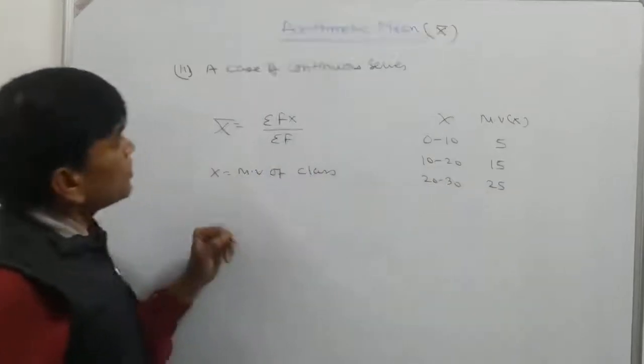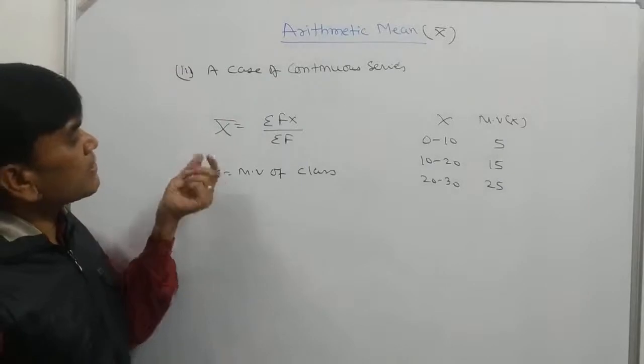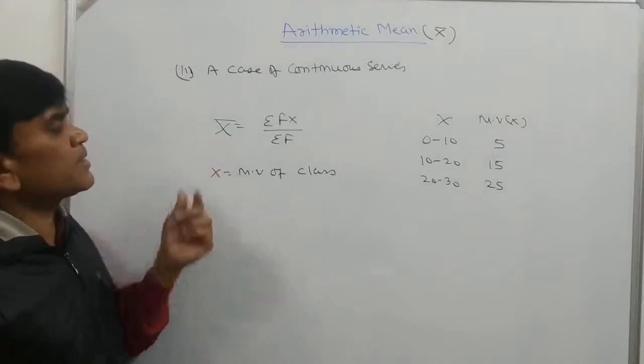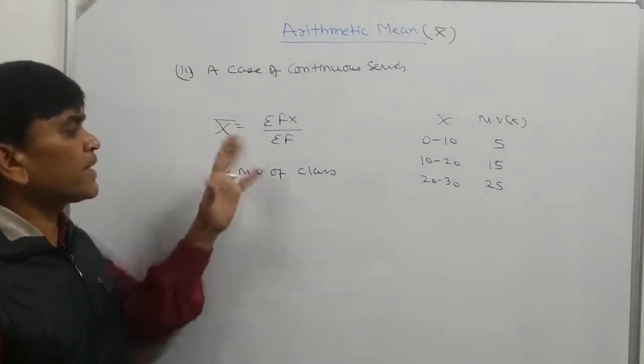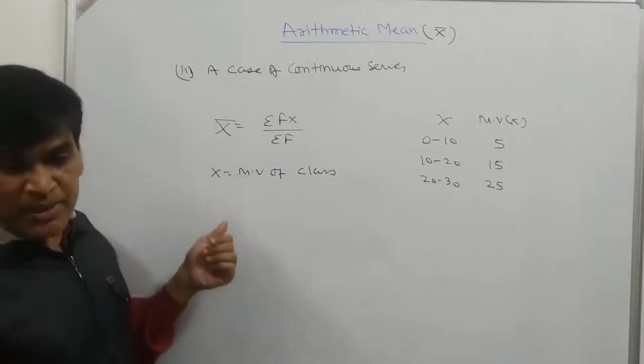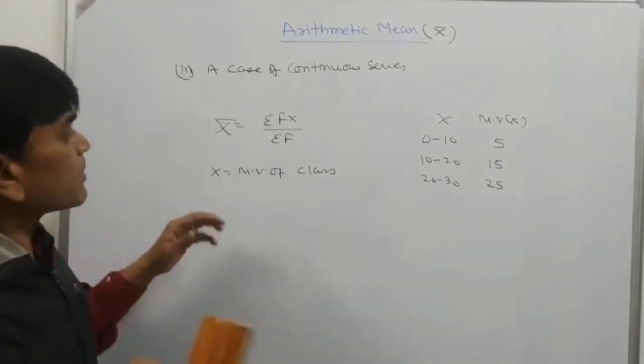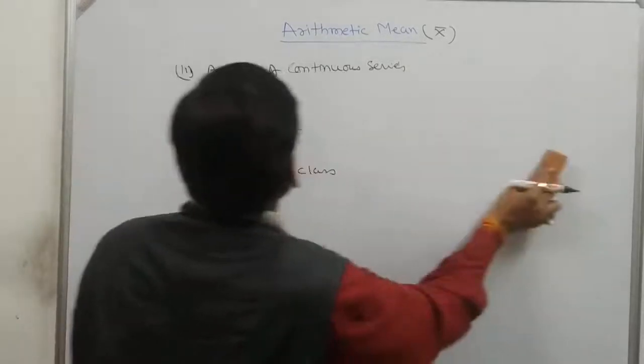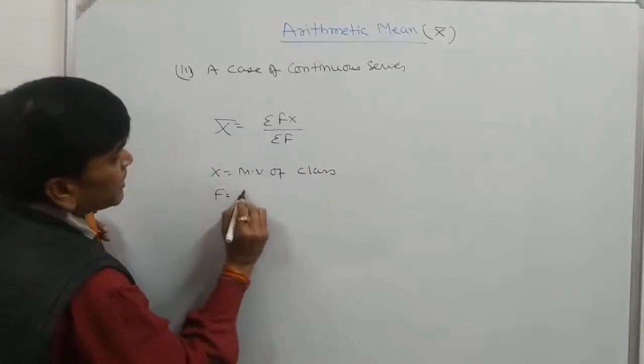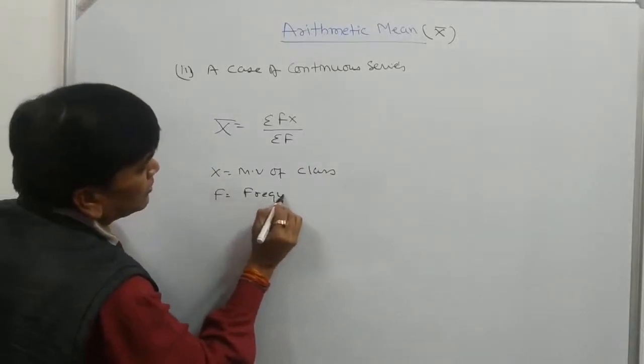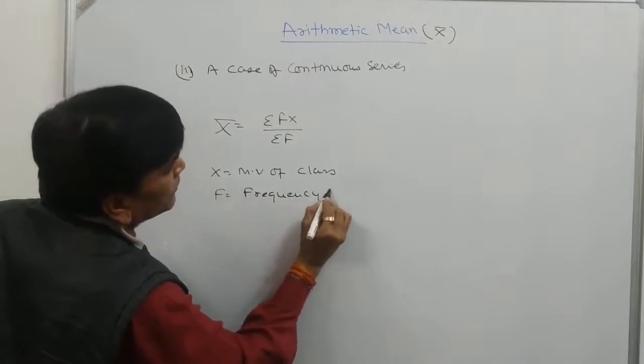So in the case of continuous series, we have to use the formula x bar is equal to sigma fx divided by sigma f. Here x is the mid value of the class, and f is the frequency of the class.